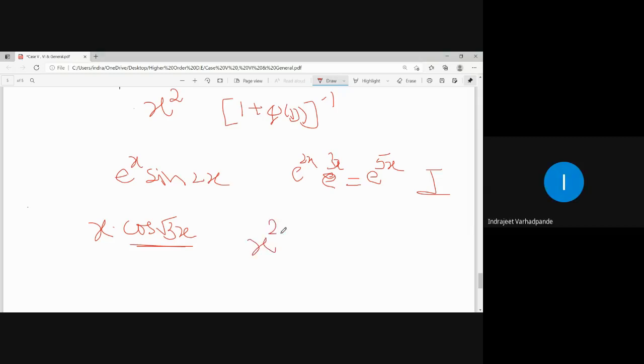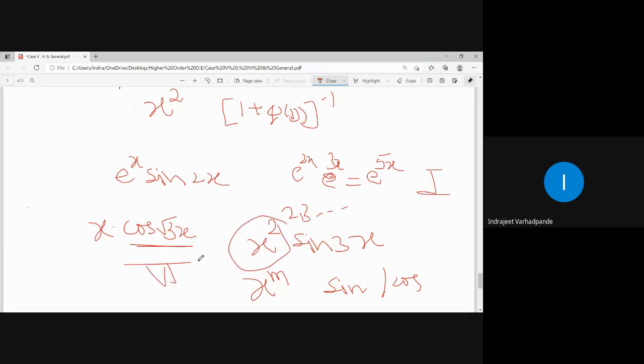If it is x square into sine 3x, then which case is this? Case number 6. Case number 6 says x to the power m multiplied by sine or cosine, where m should be 2, 3, 4 and so on. So x square, x cube onwards will be identified as case number 6. Is this clear now?